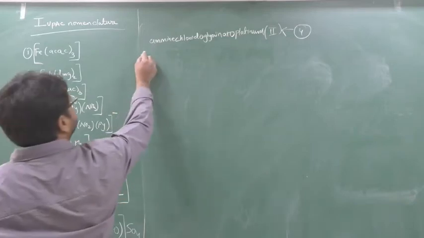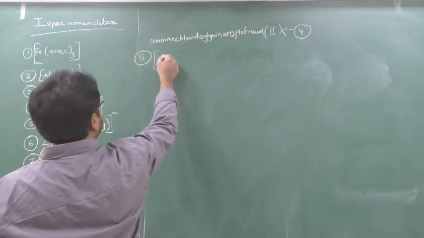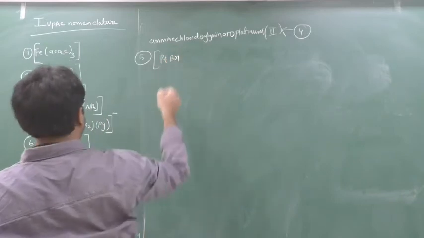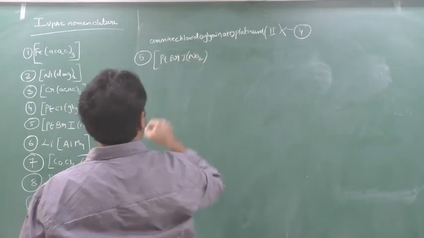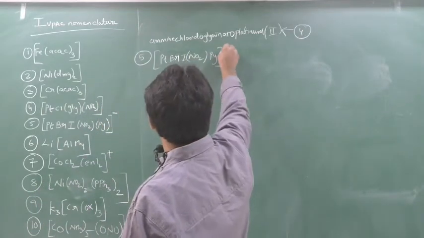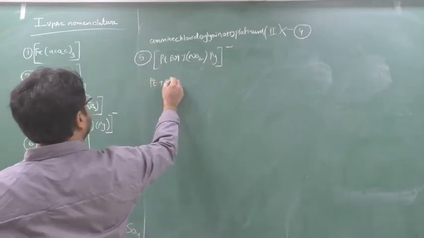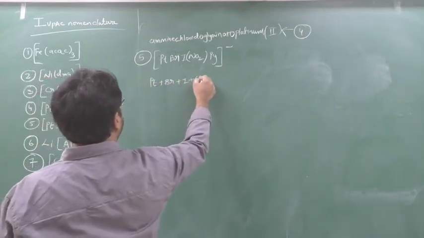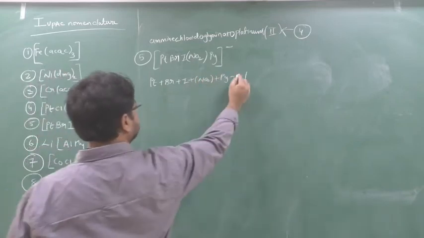Chalo, fifth we'll see. Fifth, Pt, Br, I, NO2. NO2 means nitrito, bonding through N, huh? Py, and on top they have given minus. So this is Pt, this is Br, this is I, this is NO2, this is Py, and this is equal to minus 1.